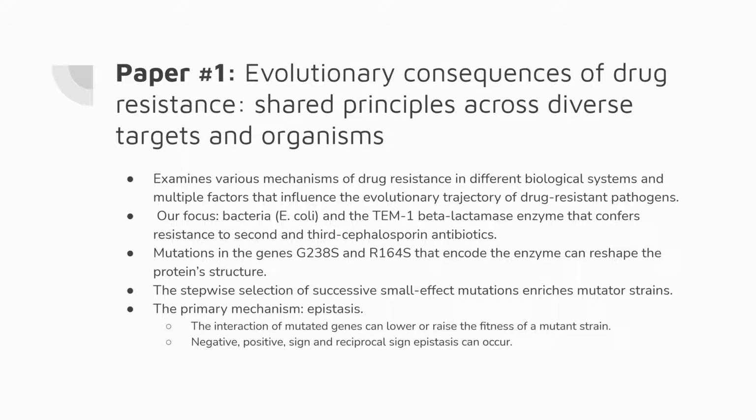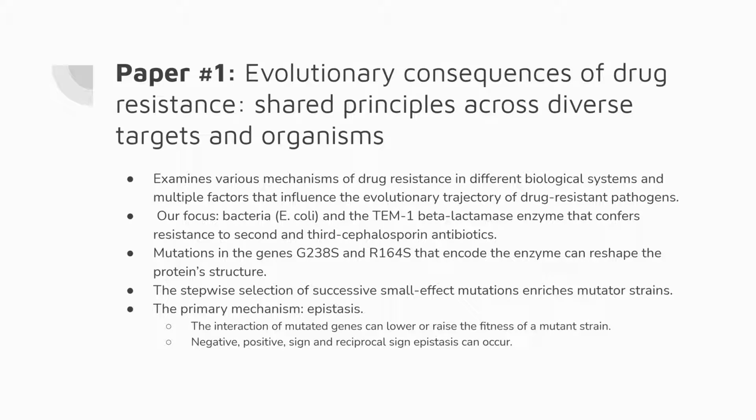Okay. So in paper number 1, which is titled The Evolutionary Consequences of Drug Resistance, the Shared Principles Across Diverse Targets and Organisms, the authors examined various mechanisms of drug resistance in different biological systems. And these systems include the HIV virus, pathogenic bacteria, pathogenic fungi, and even human biological systems. And the authors also examined the multiple factors that influence the evolutionary trajectory of drug-resistant pathogens.